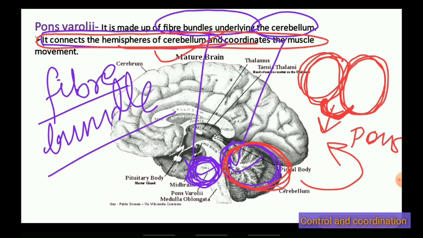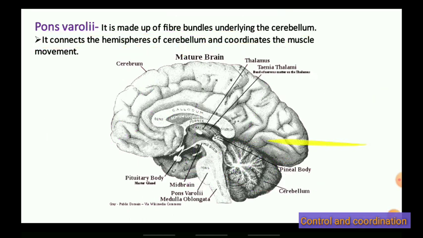It helps the muscle movement. Pons varolii helps in muscle movement. Any muscle that is moving in the body, a lot of muscles are there: heart muscles, hand muscles, leg muscles. This muscle movement is coordinated with the help of pons varolii.